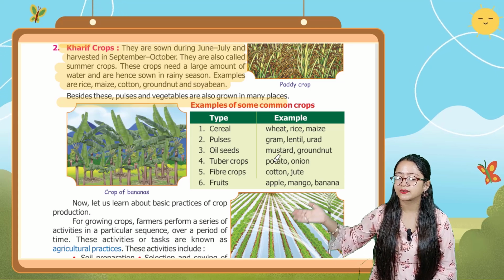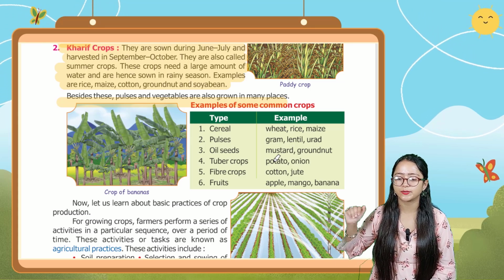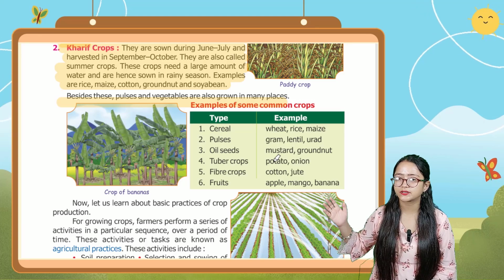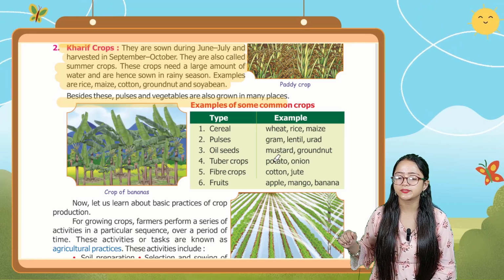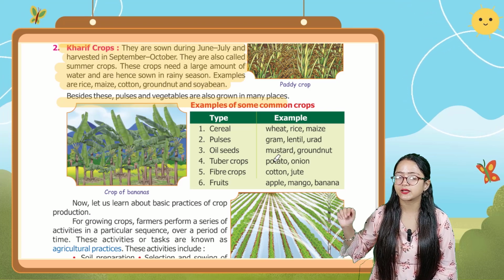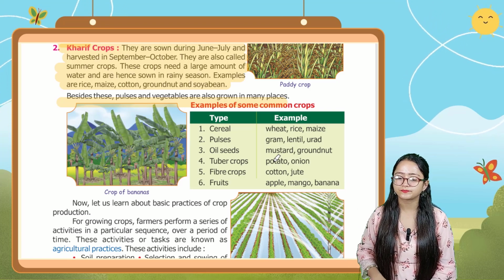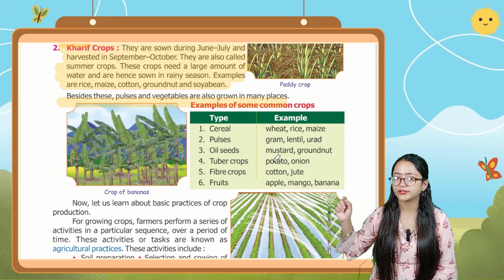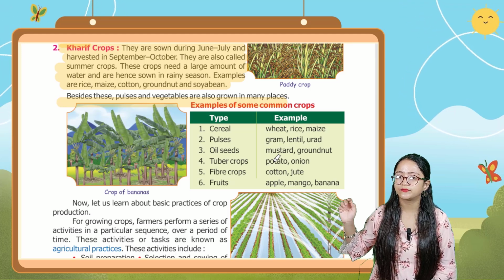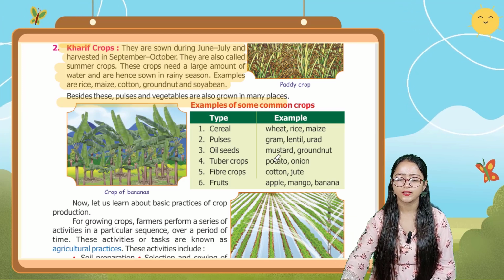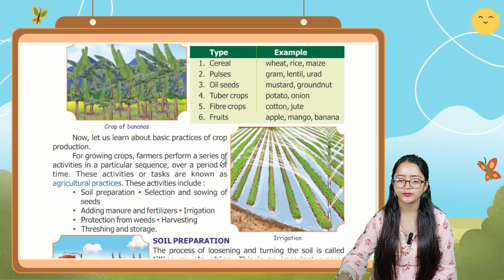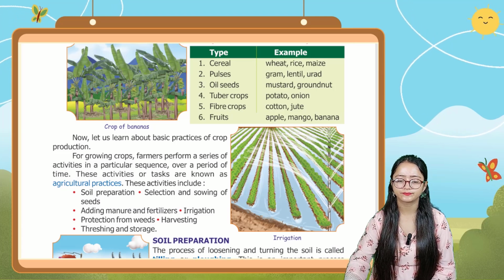Pulses: gram, lentil, urad. Oil seeds: mustard and groundnut come under the category of oil seeds. Next, tuber crops: potato and onion come under the category of tuber crops. Fiber crops: cotton and jute are the fiber crops. Fruits: apple, mango, banana. Here you can see the crop of bananas.